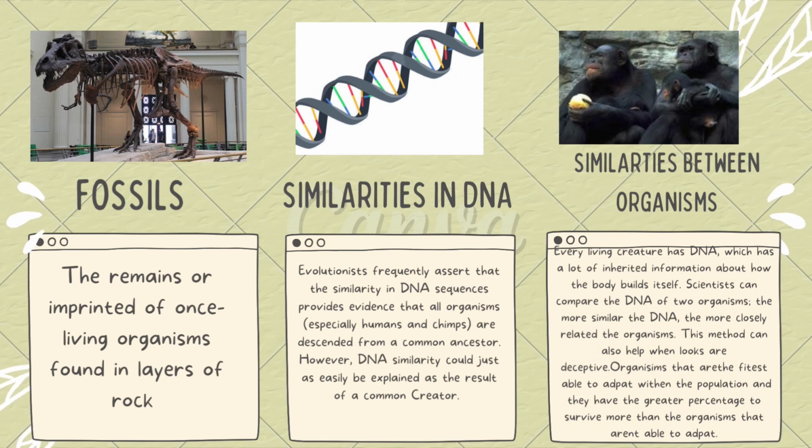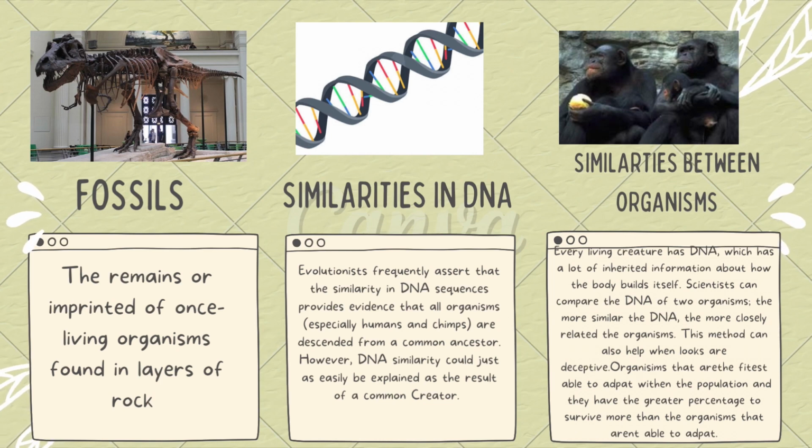Similarities in DNA. Evolutionists frequently assert that the similarity in DNA sequence provides evidence that all organisms, especially humans and chimps, are descended from a common ancestor. However, DNA similarity could just as easily be explained as the result of a common creator.